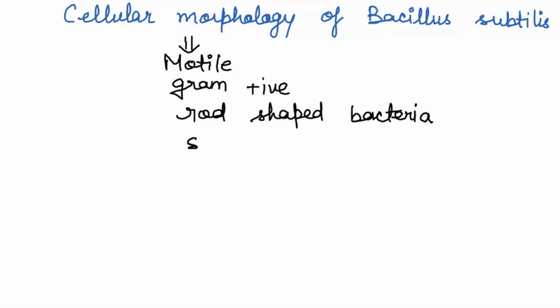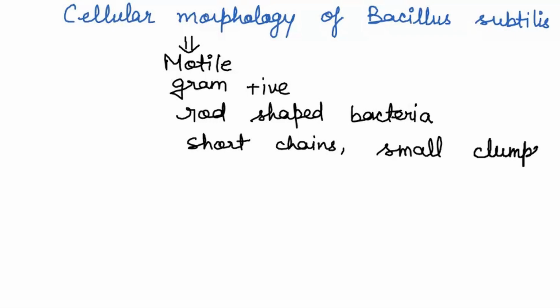It occurs as short chains, small clumps, and as a single cell. And this is heterotrophic bacteria, this Bacillus subtilis.